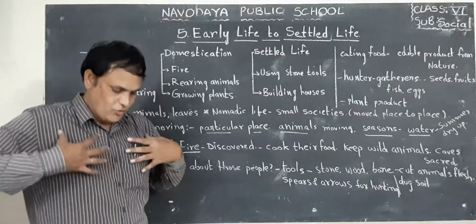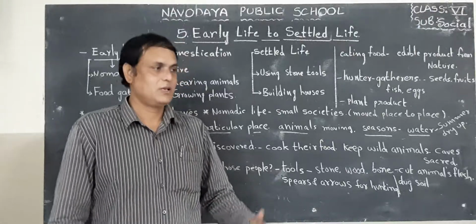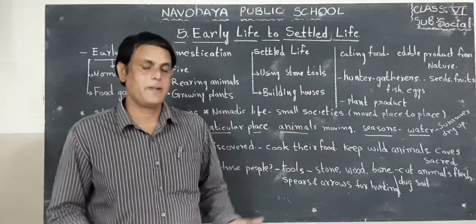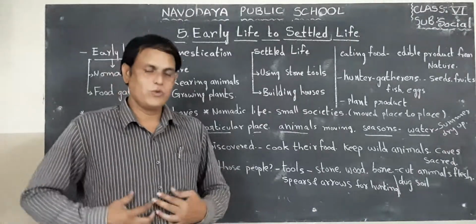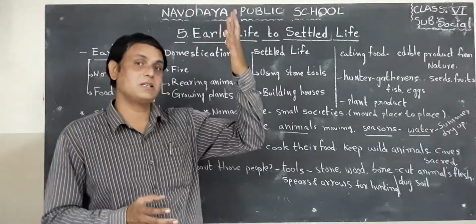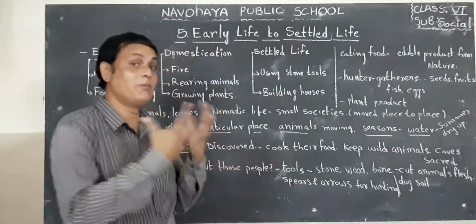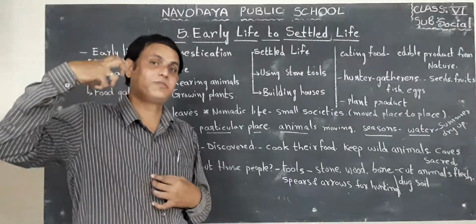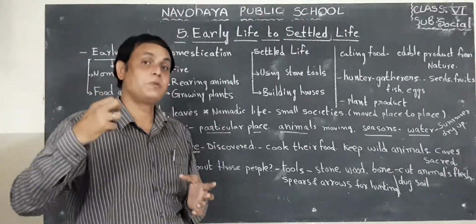For example, now we are using clothes, nylon clothes, cotton clothes, etc. Ladies are wearing Punjabi dresses, saris, and we are using trousers, shorts, etc. But in those days, the ancient people used to cover their body with animal skin, for protection from the heat of the sun and also from the winter, that means cold.